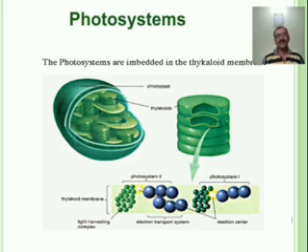Electrons and hydrogen ions are added to NADP plus to form the NADPH molecule. This is the important relation between photosystem first and photosystem second.